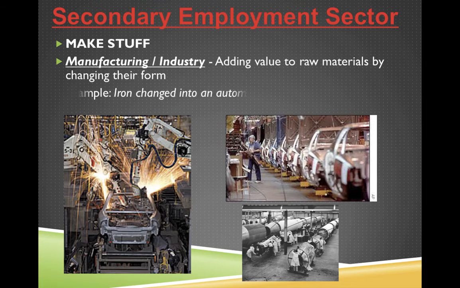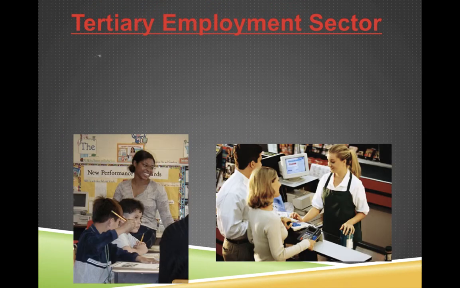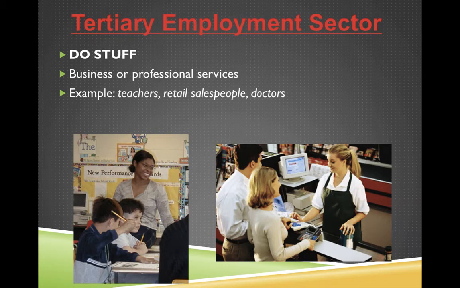Secondary employment. So this is actually adding value. It's mainly industry. It's where you take the cotton and now you're making a t-shirt out of it. So now you're adding value. So these people are going to be making more money in the secondary level than those in the primary level. And then tertiary, this is service industry. So this is business people, professionals, things like that. So teachers, people in retail sales, doctors. It's also a waiter or waitress at a restaurant. So it's going to be variable levels of income that come with this. But generally speaking, the idea is that the people are providing a service. They're not making something tangible like a person in a factory. They're just providing a service.